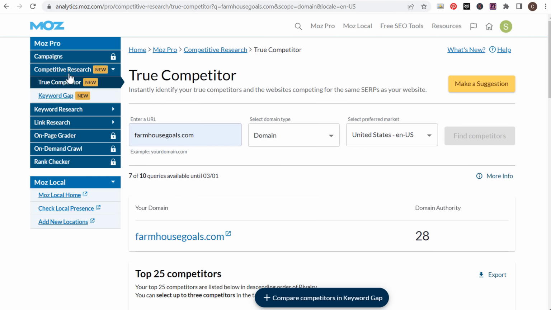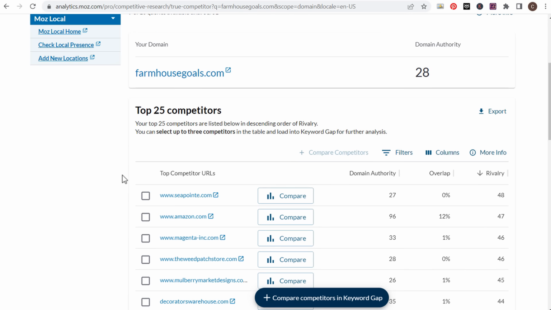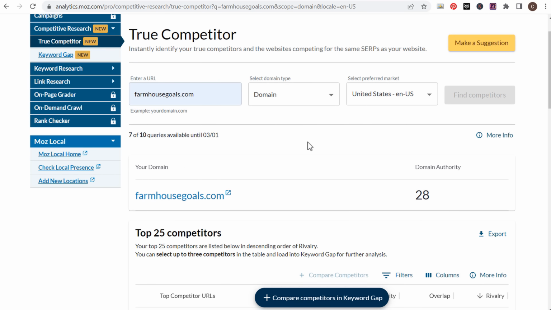Now, one of their other competitive research tools here is Keyword Gap. I'm going to go through that a little bit later on in the video, but we're still looking for some of our competitors now. What I would do is take all of these competitor URLs, you can export this and start putting them in an Excel spreadsheet, and you can remove obviously some of these URLs like Amazon and Wayfair. I don't consider them actual real competitors to me.